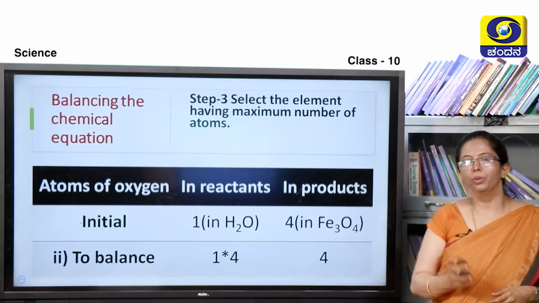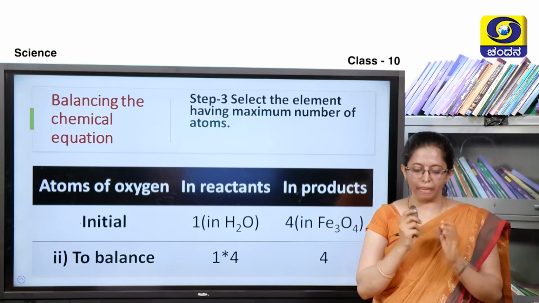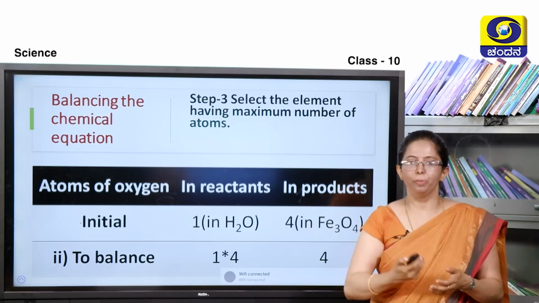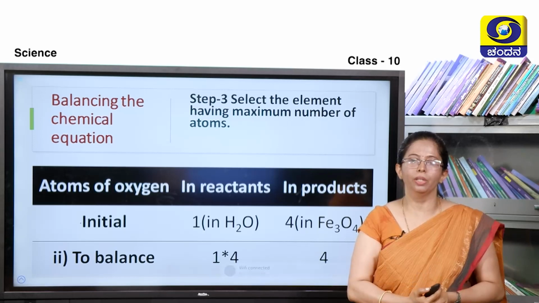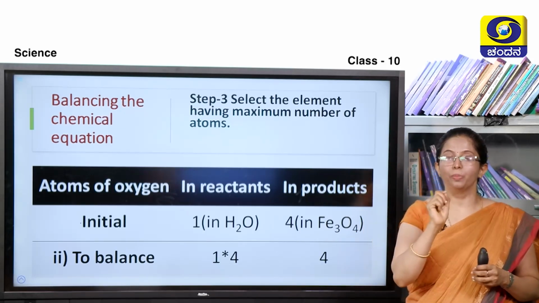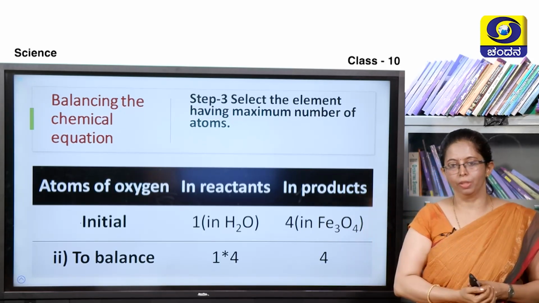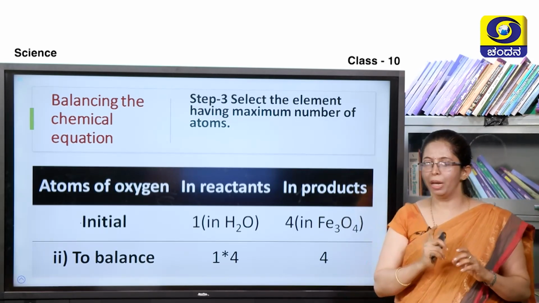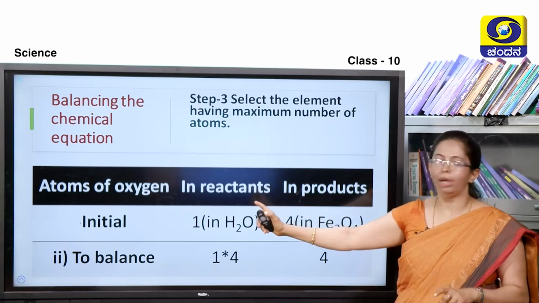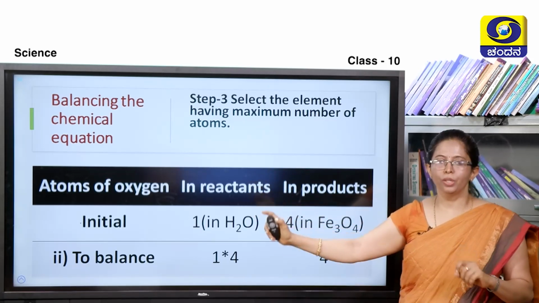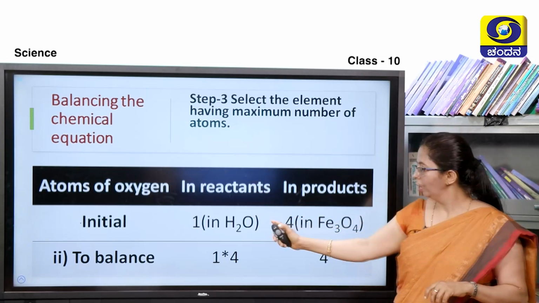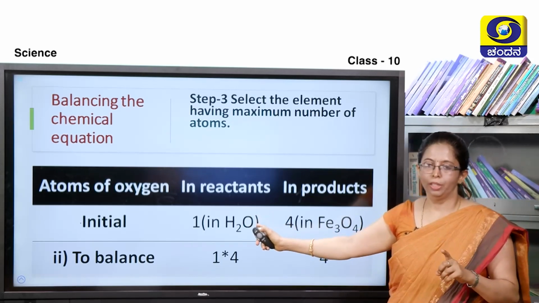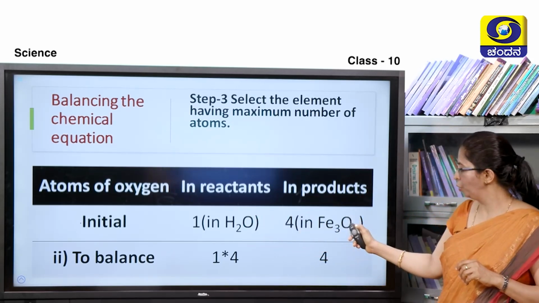In the next step we are going to select the element. The main criterion in the next step of balancing the chemical equation is to select the element which has the maximum number of atoms. Here the maximum number of atoms present in the unbalanced equation was oxygen. So, oxygen atoms on the reactant side, it was only 1 in H2O, whereas on the product side it was 4.